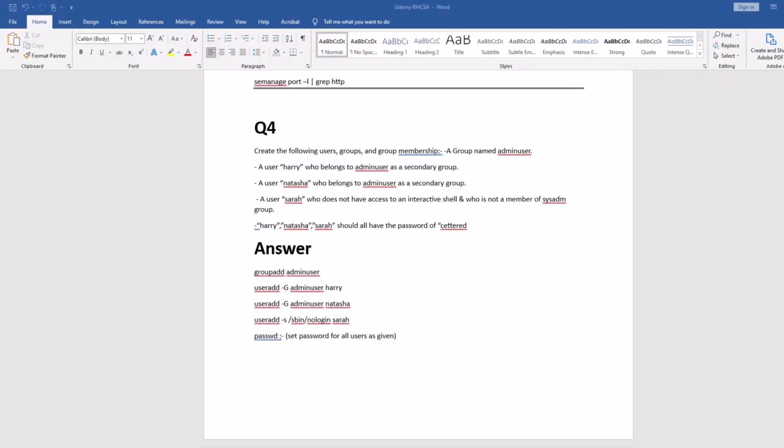Okay, so the fourth question is about creating users. In this question it says create the following users, groups and group membership. You need to create a group admin user, and then create an account for Harry, and it's a secondary group, not a primary group, right? And Natasha as a member of the admin user group, and Sarah, she is not a member of the admin user group, she does not have permission to log in, and she is not a member of the sysadmin group.